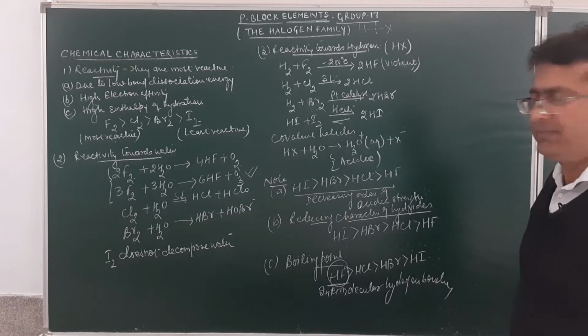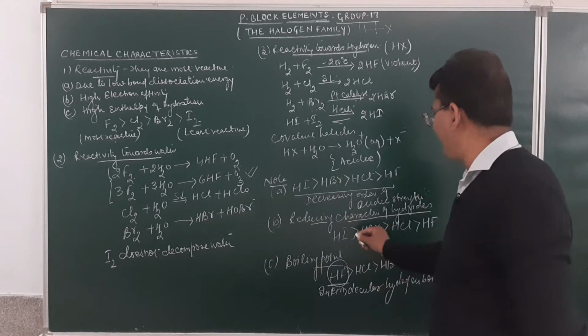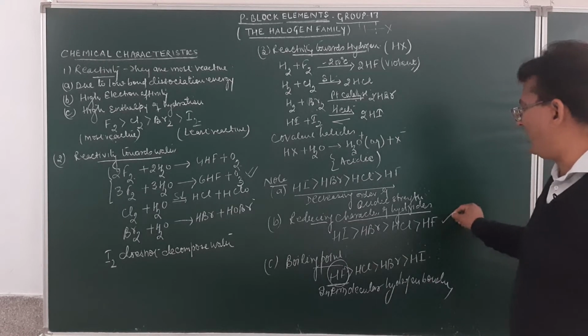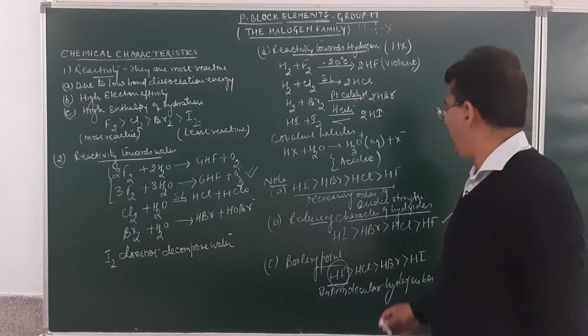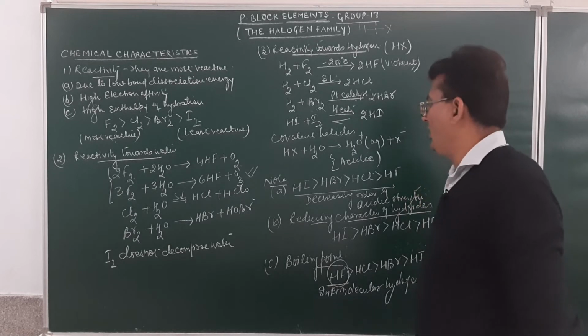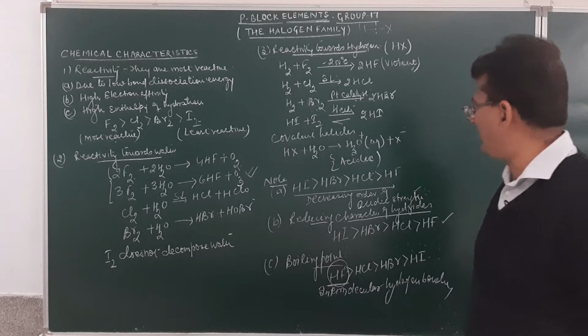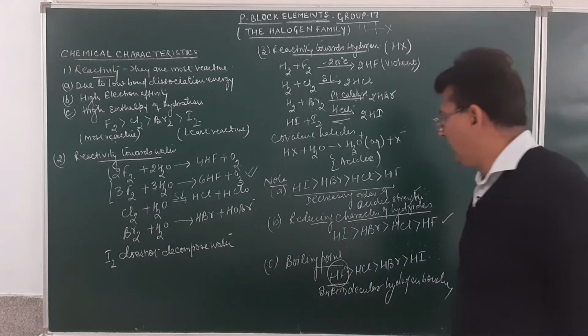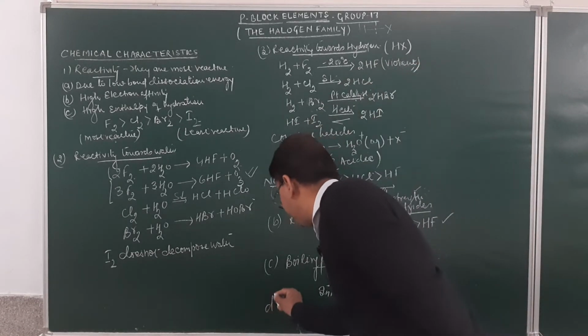So HF has a higher boiling point as compared to HCl, HBr and hydrogen iodide. As far as the reducing character is concerned, hydrogen iodide is more reducing as compared to HBr, HCl and HF. As far as the acidic strength is concerned, HI will be more acidic as compared to HBr, HCl and HF. Now after the boiling point, we have thermal stability.